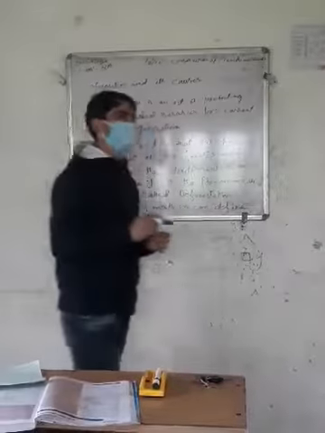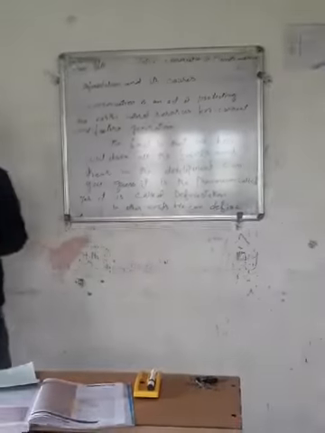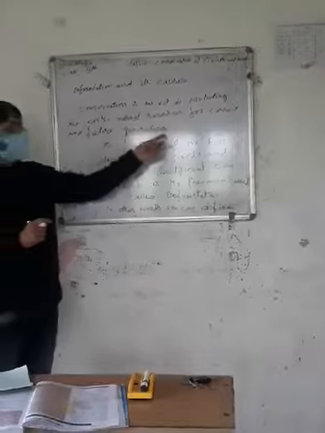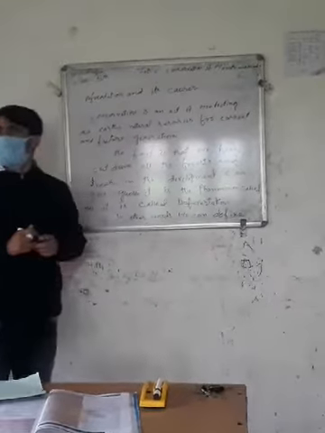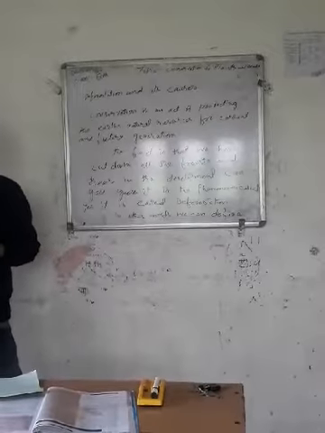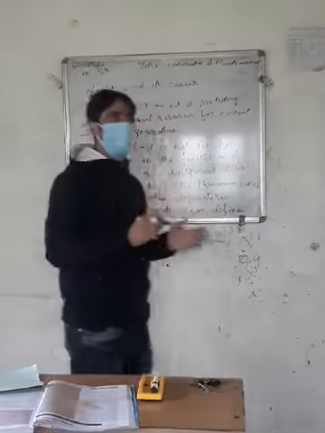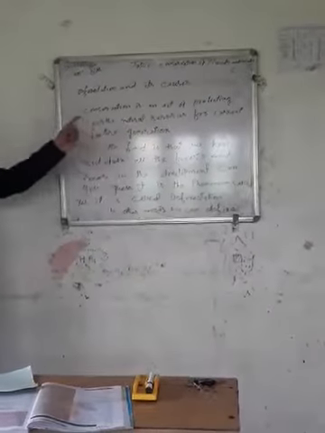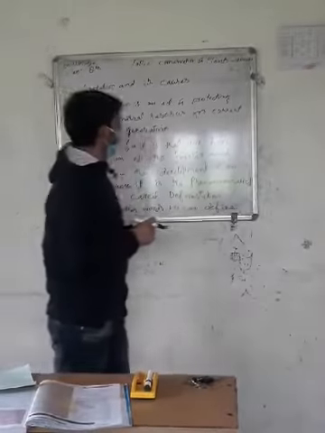So in order to avoid this conflict, we must preserve our forests. To preserve the forests for future use and for our future generations, we must take some important steps. That means we must avoid poaching and hunting of wildlife in the forests, and we must also avoid cutting